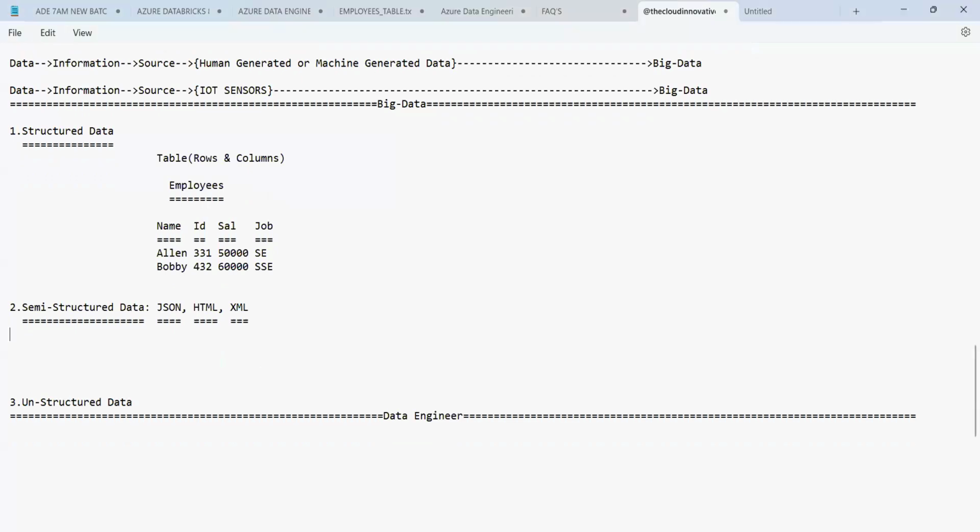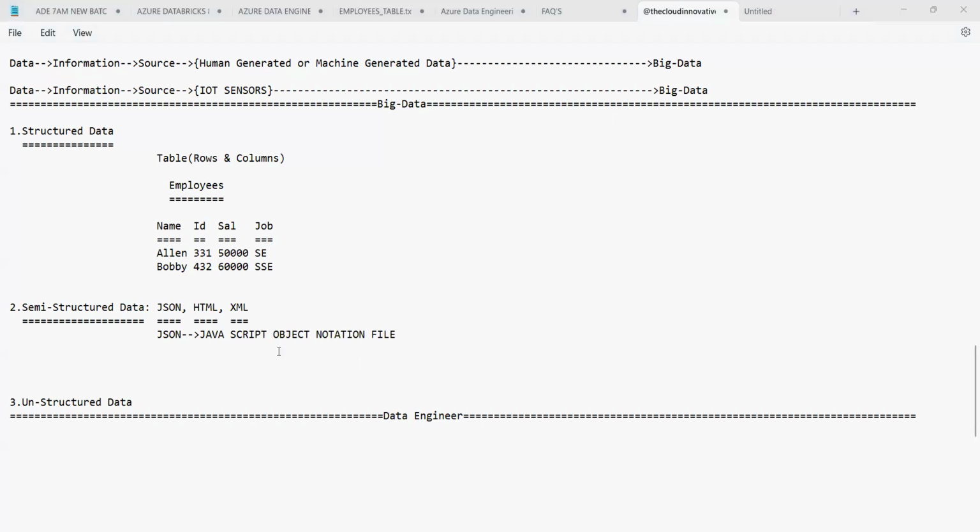Now, guys, when you talk about JSON, first of all, let me give you the abbreviation. JSON stands for JavaScript Object Notation File.